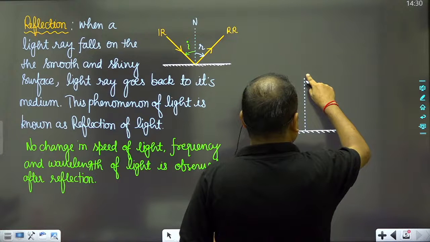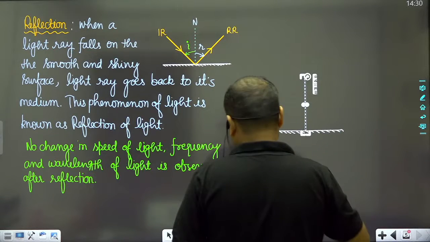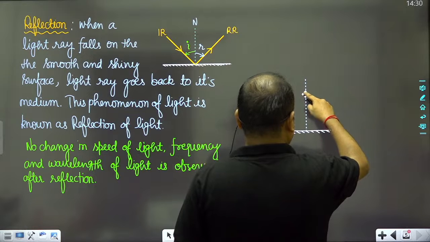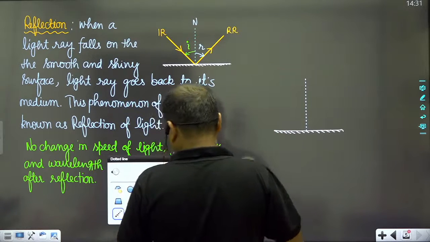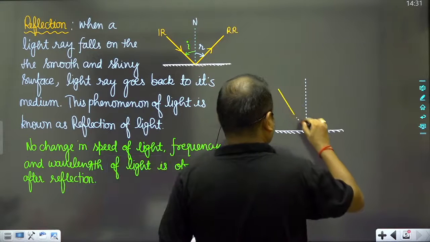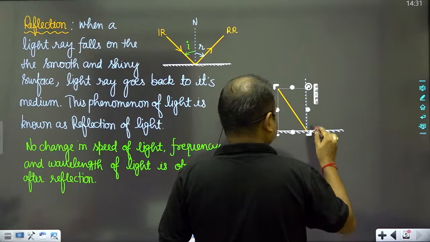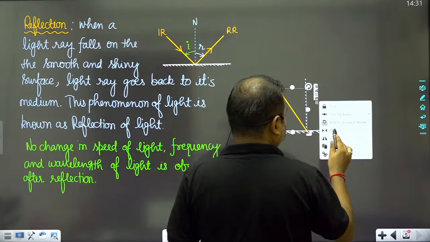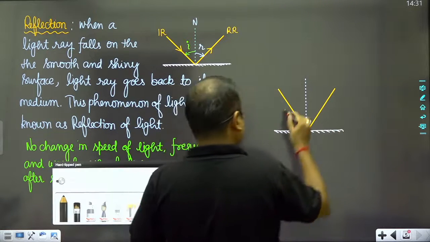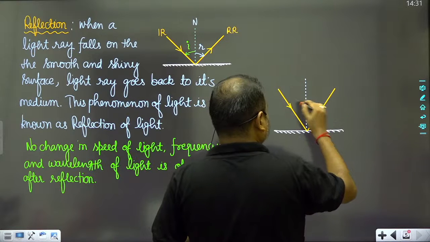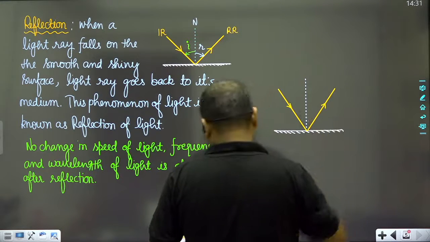Suppose that this is the reflected light ray, and this is the incoming light ray.